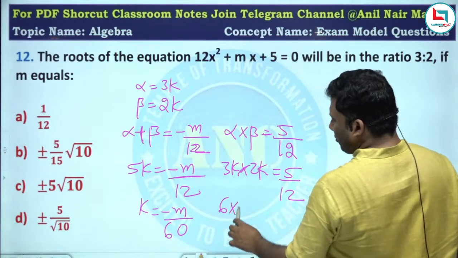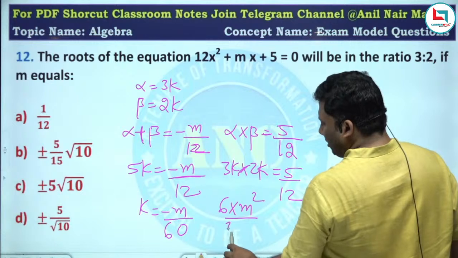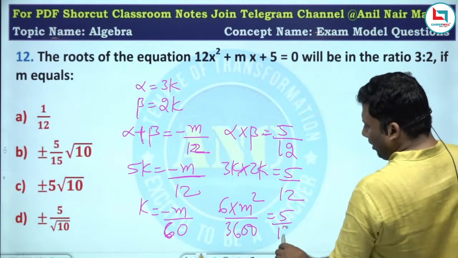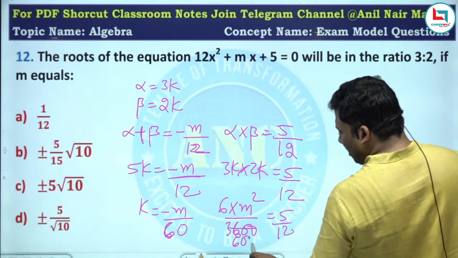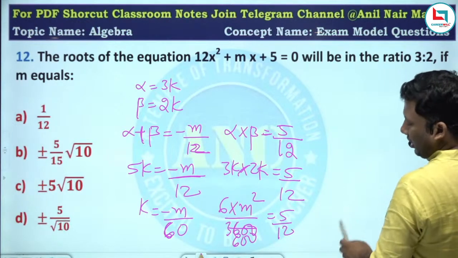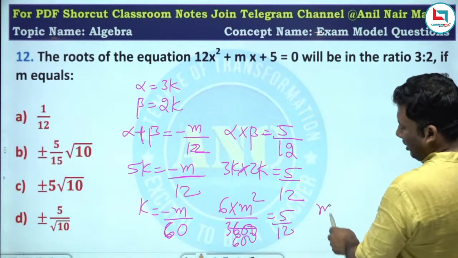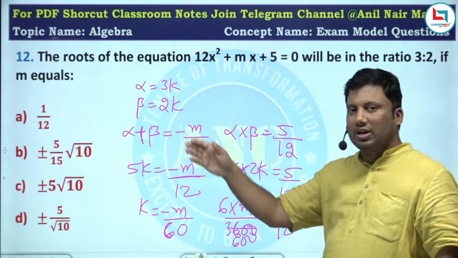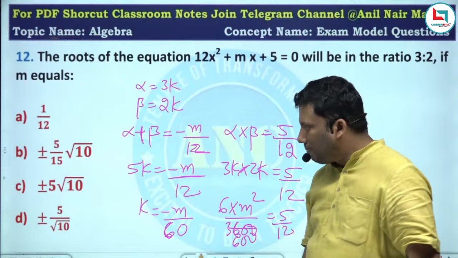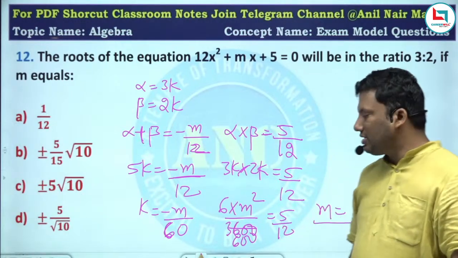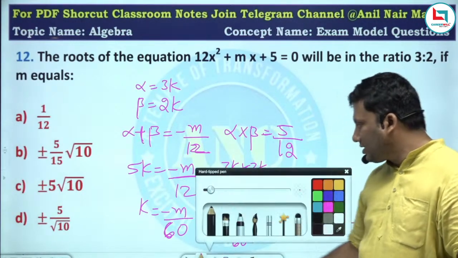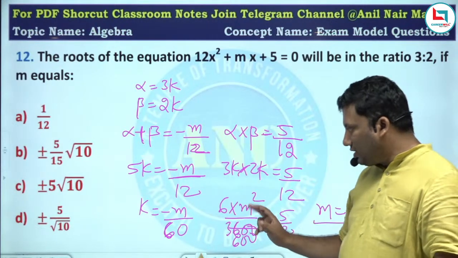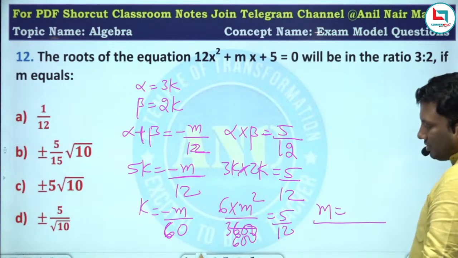6 into k square, that is m square by 3600, equivalent to 5 by 12. So m square is equivalent to whatever value you get from there, and that itself is the answer. Simple substitution, sir. Sum of the roots is minus m by 12. Product of the roots is 3k into 2k, 6k square. K is minus m by 60. So 6 into m square by 3600.